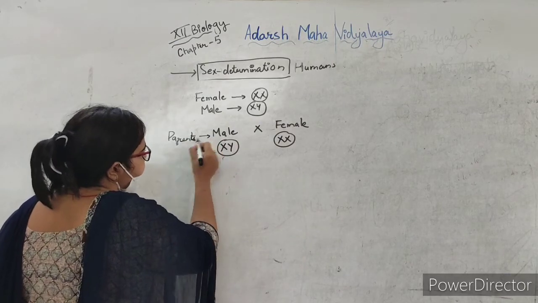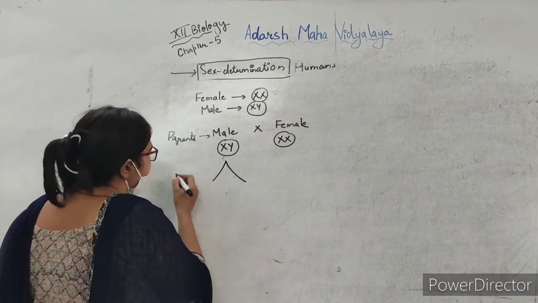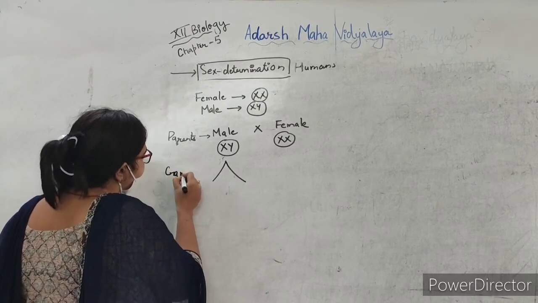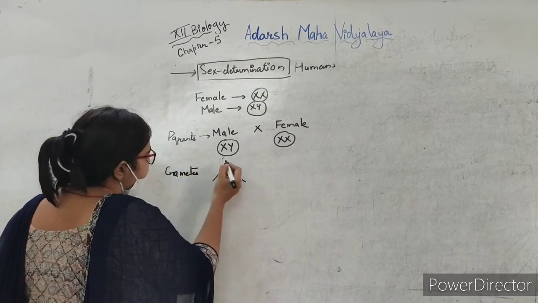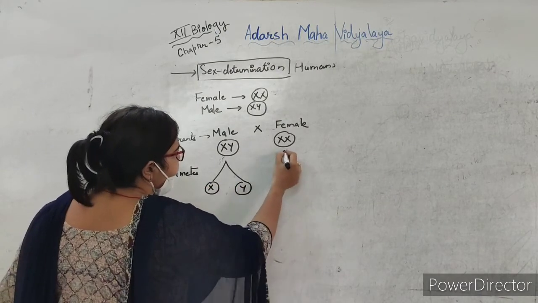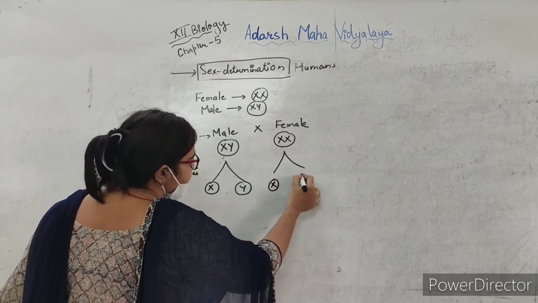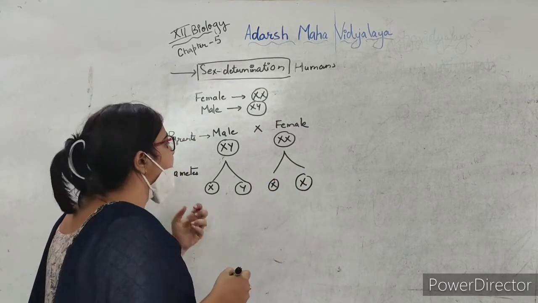Now gametes will be produced, as that is the common step. So this is the X gamete and this is the Y gamete, and the female will produce the same gametes. As we see here, this is male heterogamety.